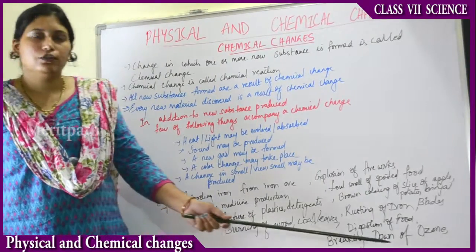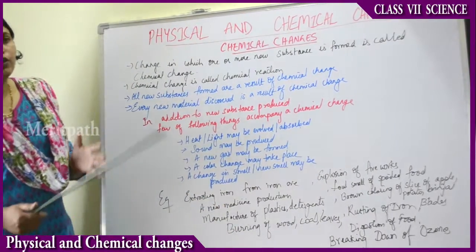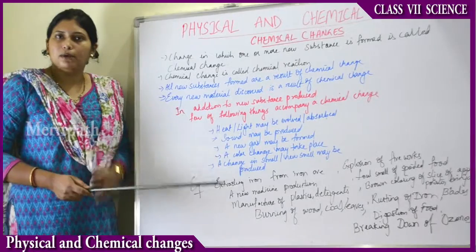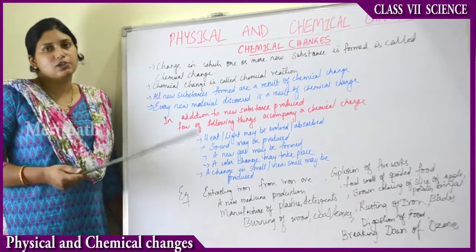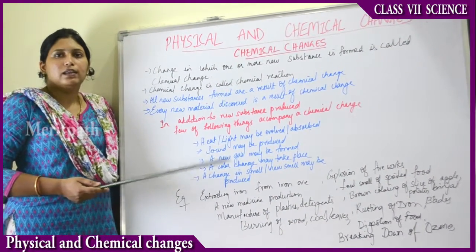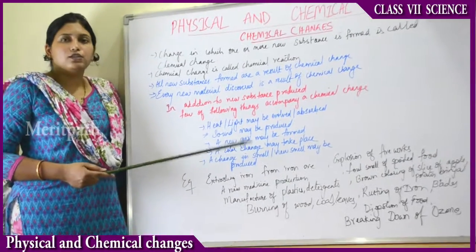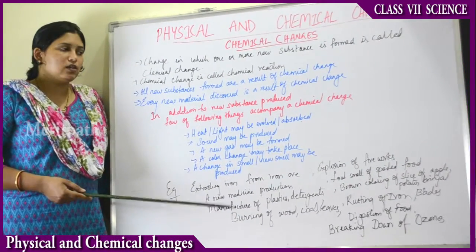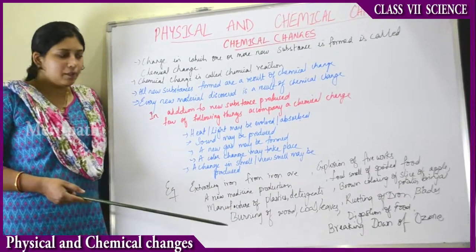Then digestion of food. The food we eat is in one form, raw material form, but as it goes into the stomach, small intestine, large intestine, and then the undigested food, all this food undergoes a lot of chemical change, right? So we can say digestion of food is also a chemical change.